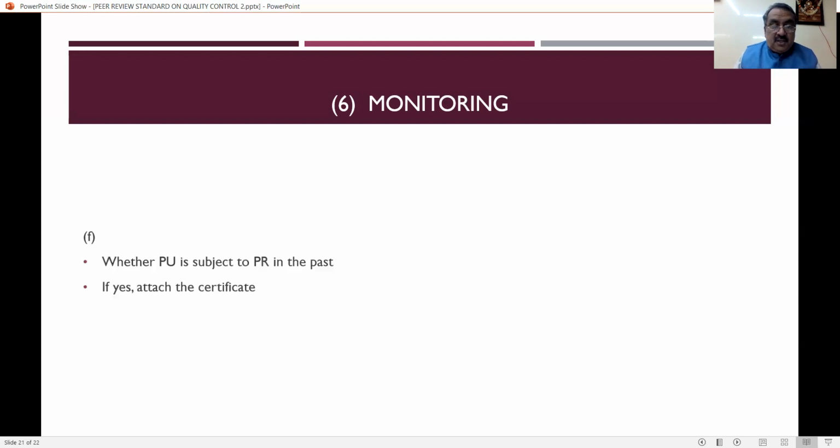Next one is whether the practicing unit has been subject to peer review in the past. So that means peer review is not a one-time effort. Once in 3 years, they have to do it, because it depends on the scale of the firm. The peer review has to be conducted. Whether this practicing unit has got a peer review assignment in an earlier or past period, and if yes, then the attached certificate. In the certificate, they will say this is the disqualification, this is a suggestion we have given, everything will be there in that certificate. So this has to be submitted to the peer reviewer by the practicing unit.